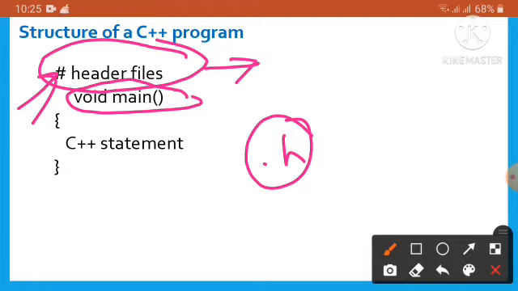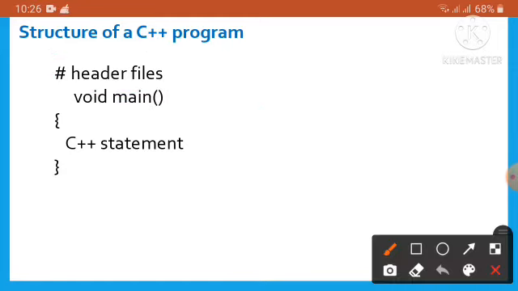Then we have to use the main function. The main function here is the entry point of any C++ program. It is called automatically. All other functions are executed inside the main function. Here the void main signifies that the main function will return nothing after its execution.